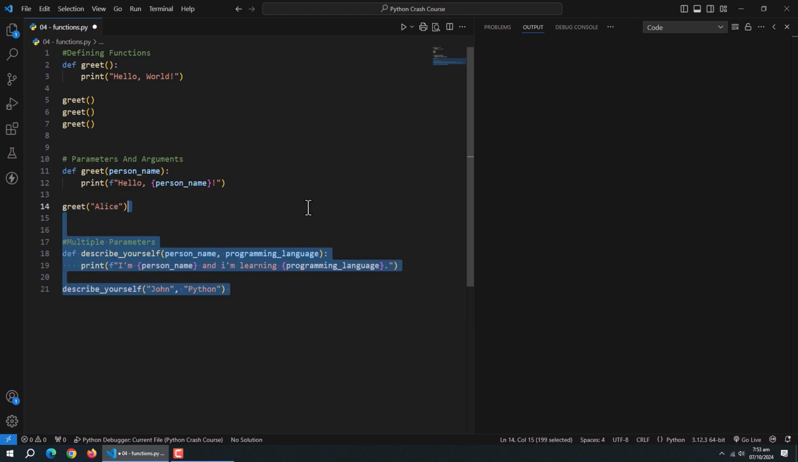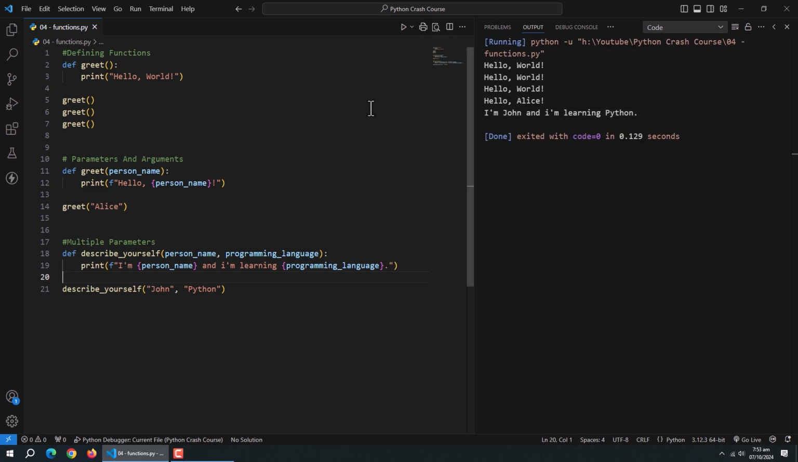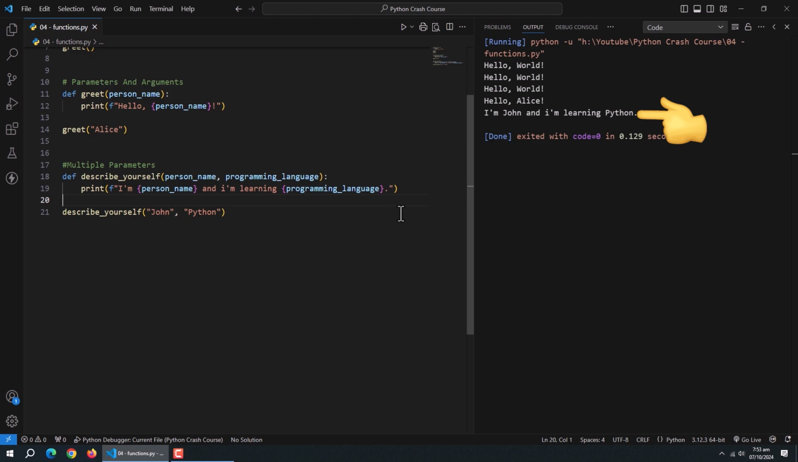We can also pass multiple parameters to a function. For example, here we defined a function and declared two parameters named person name and programming language. Inside it, we are simply printing these parameters. Then we called this function and passed two arguments to it. Here the first argument will be assigned to the person name variable and the second argument will be assigned to the second parameter. After running it, you can see that both arguments are printed.